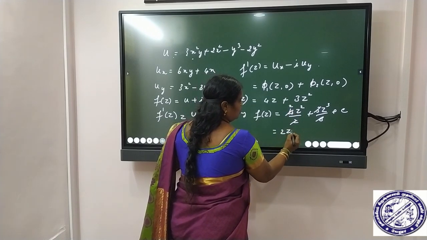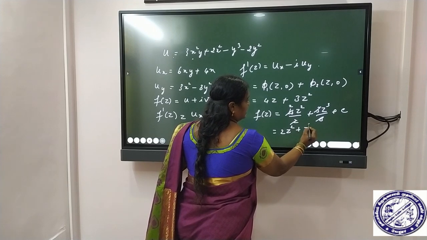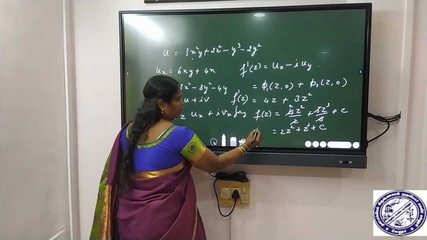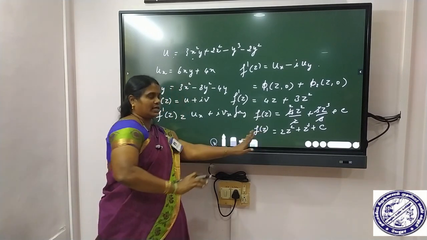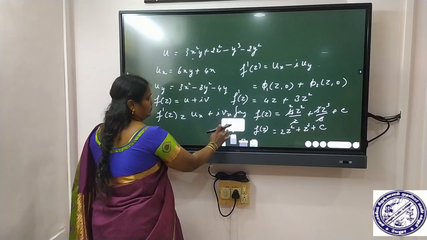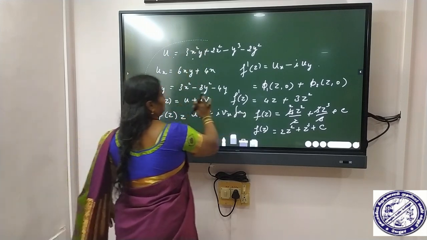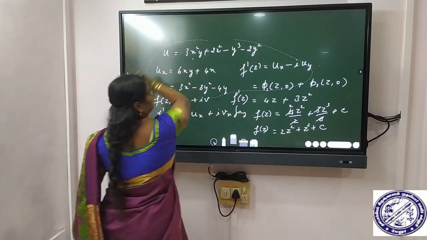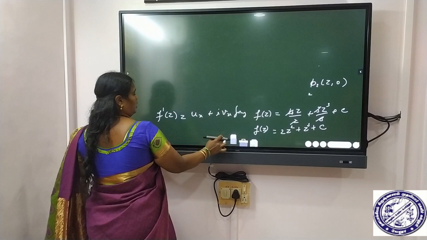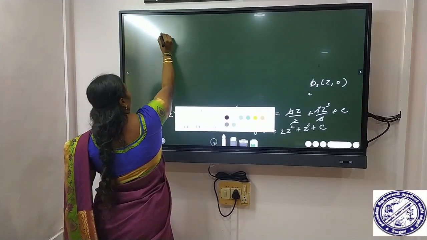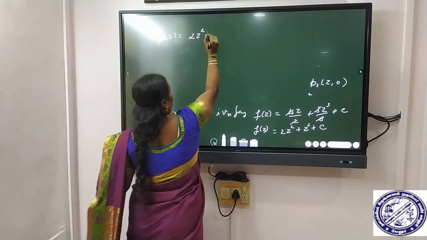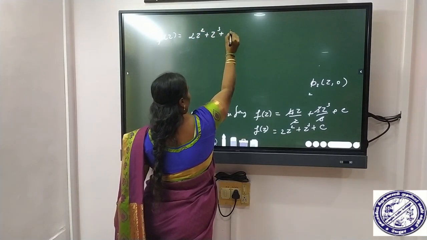It is equal to 2z squared plus z cubed plus c. So this is the function f of z. Now we need this alone, we can erase the remaining terms. So f of z is equal to 2z squared plus z cubed plus c.